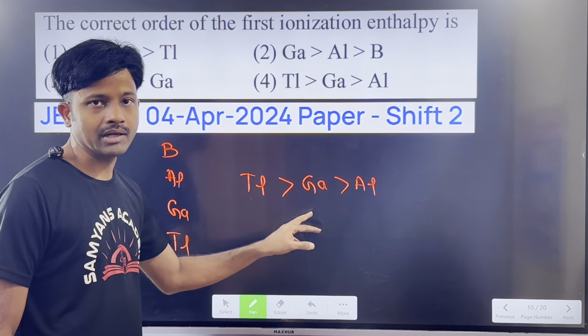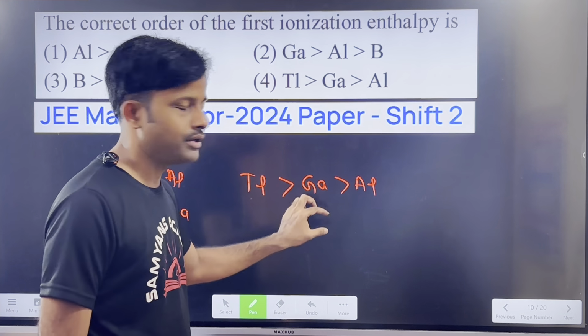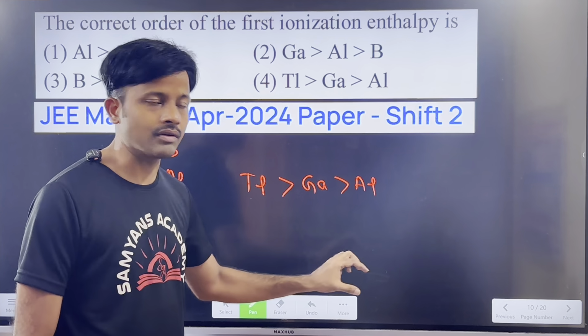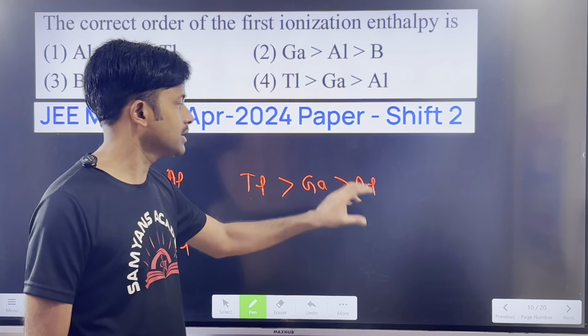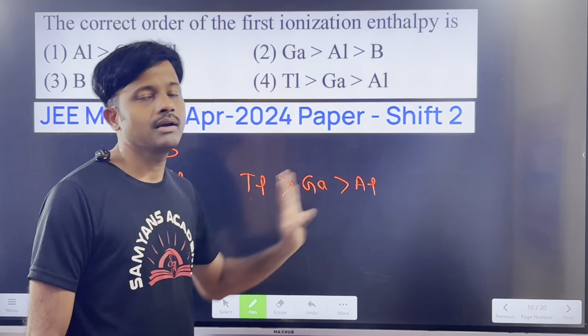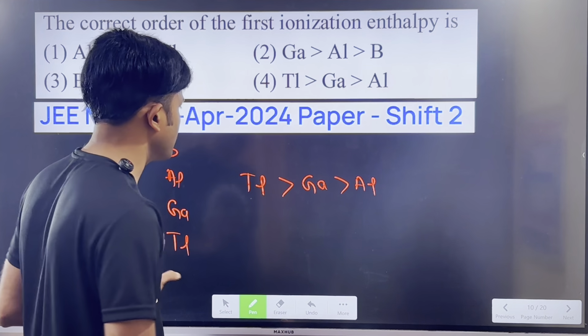Compared to aluminium, gallium has lesser size due to poor shielding effect of d electrons, and gallium has lesser size than compared to the aluminium. Due to that, it has more ionization energy than aluminium. And it is an exception case. You have to remember this.